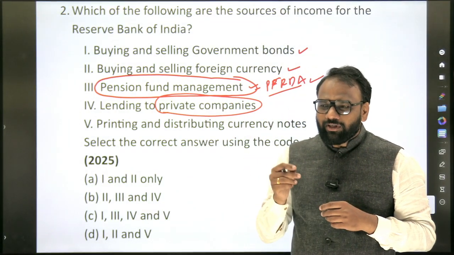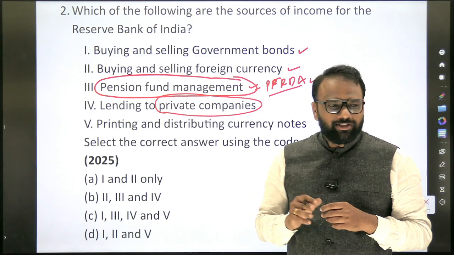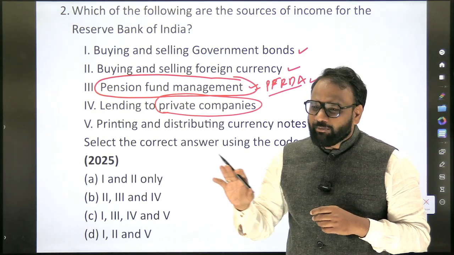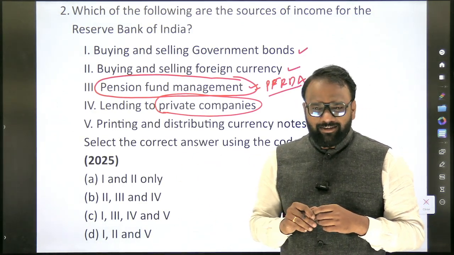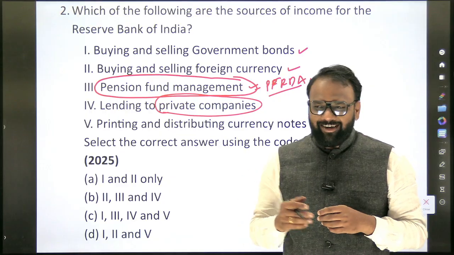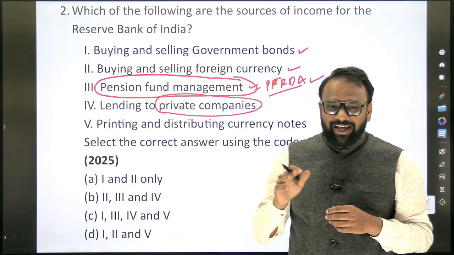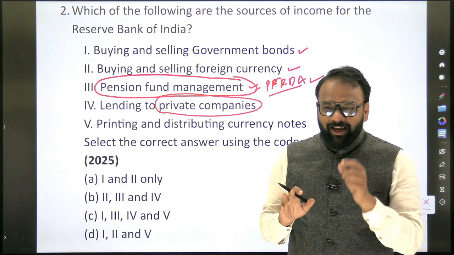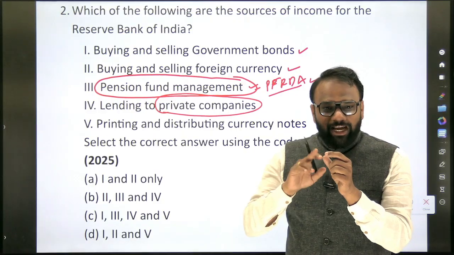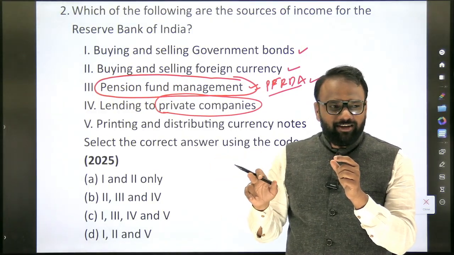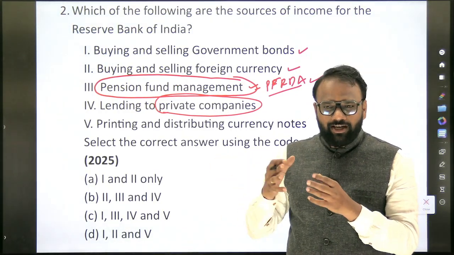Okay. Now that thought process has to be triggered. What is that? Whether RBI is involved in the lending process or not? Yes or no? Yes. To whom will it lend? To banks it will lend. And the feature of lending to the banks, through repo and all, that is the process.